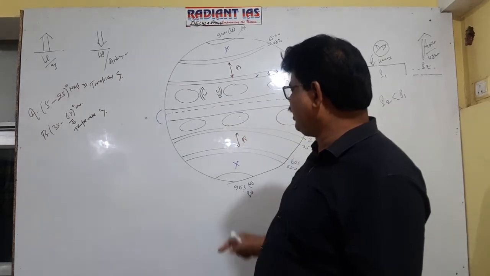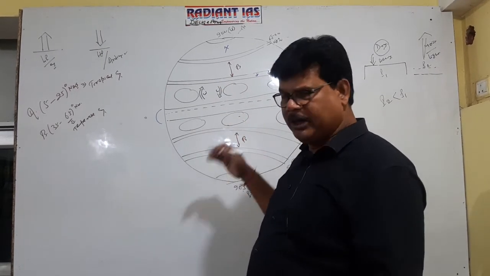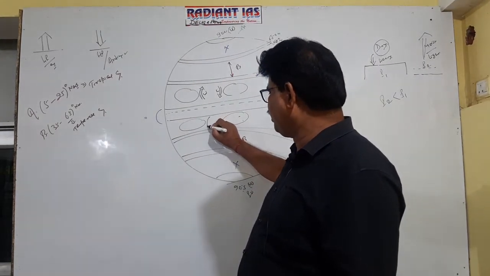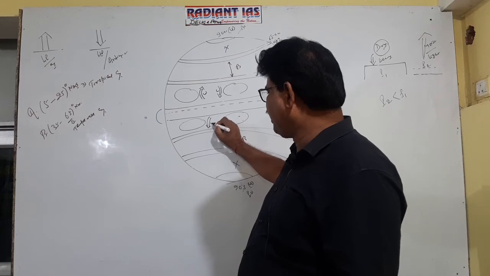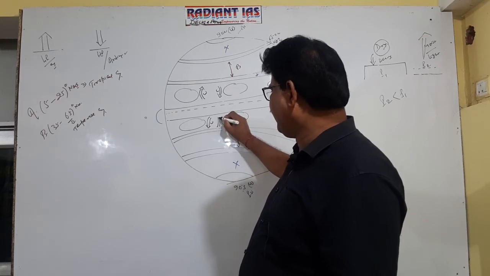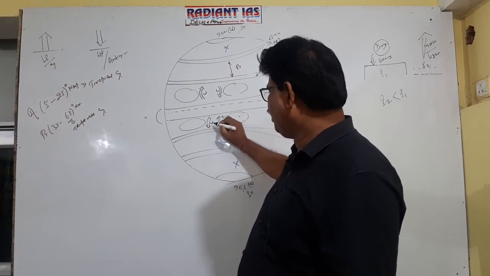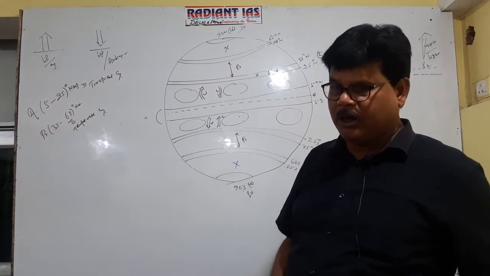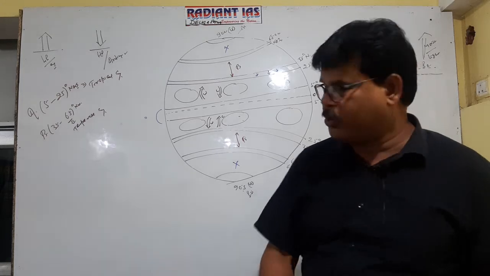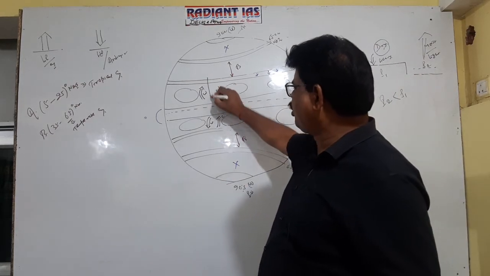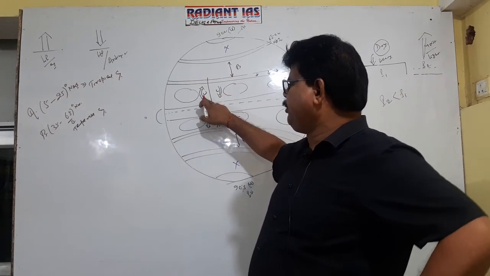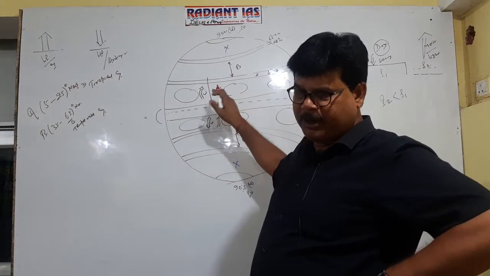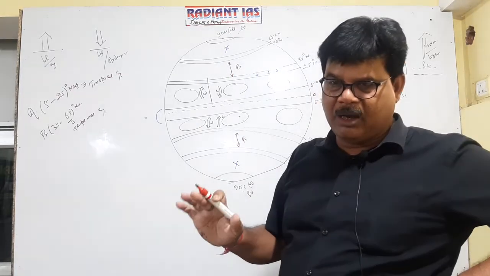On the other hand, in the southern hemisphere, anticlockwise direction is recorded. So here this will be the warm current and this will be the cold current. So we may conclude on this issue that the western part of the tropical ocean remains under the impact of the warm current, and the eastern part of the tropical ocean remains under the impact of the cold current.